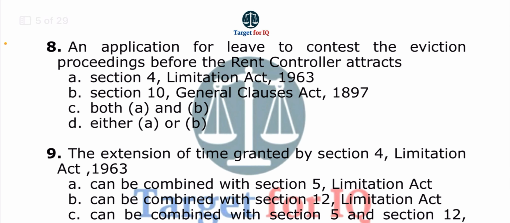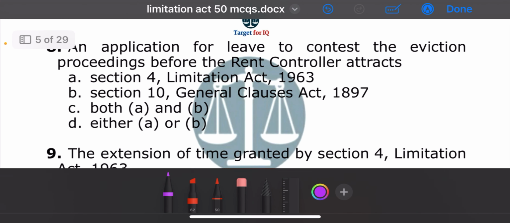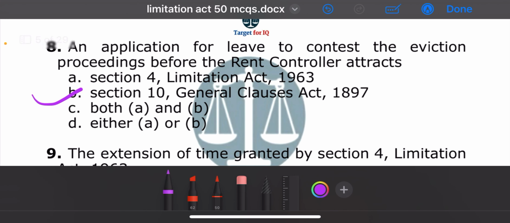Next question. An application for leave to contest the eviction proceedings before the rent controller attracts. The options are A. Section 4 Limitation Act 1963, B. Section 10 General Clauses Act 1897, C. Both A and B, or D. Either A or B. The correct answer is option B. Section 10 General Clauses Act 1897.